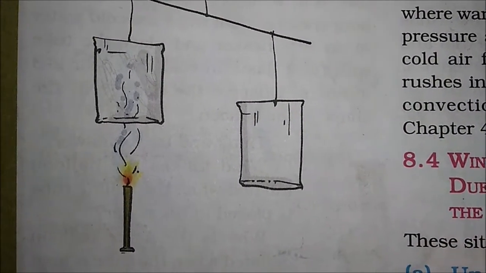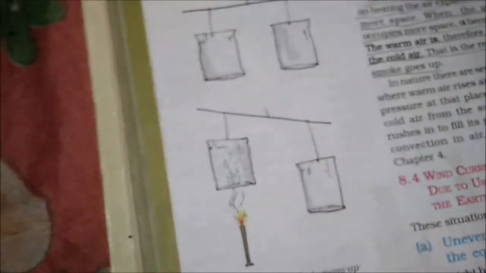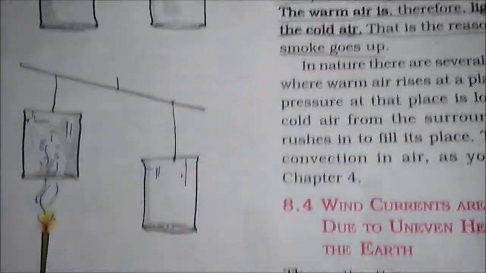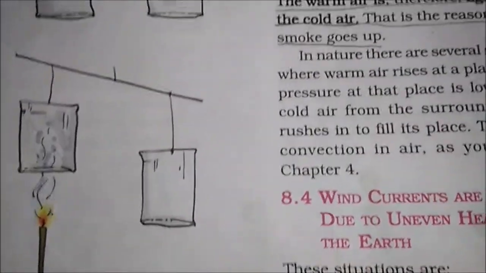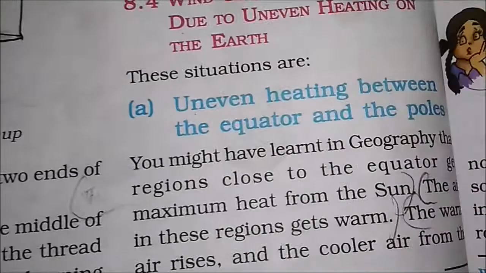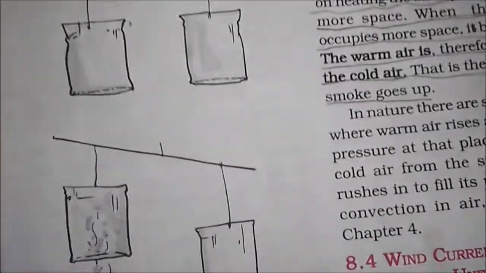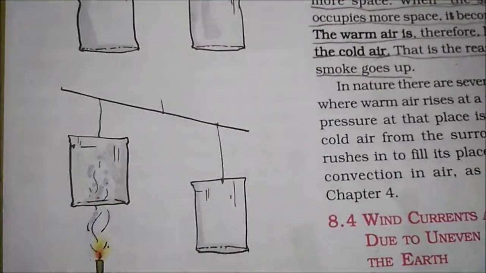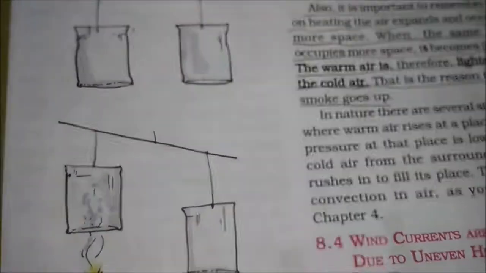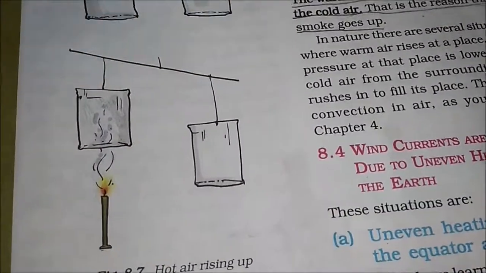We already learned this in the chapter on convection, with the land breeze and sea breeze. When land gets heated, the air above also gets heated first. That heated air moves to the ocean region, and cooler air moves in from there. That is the convection of air you already learned. The same thing we are proving here: when we heat the air, the air expands.